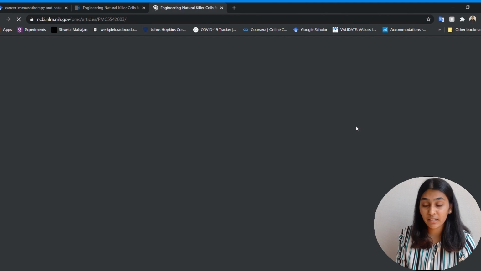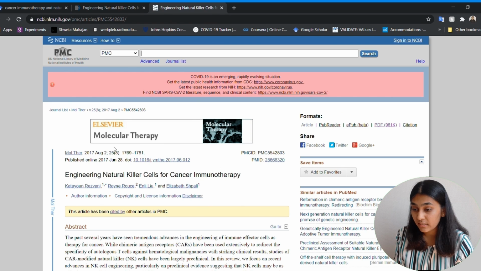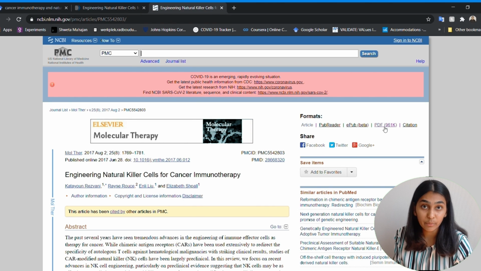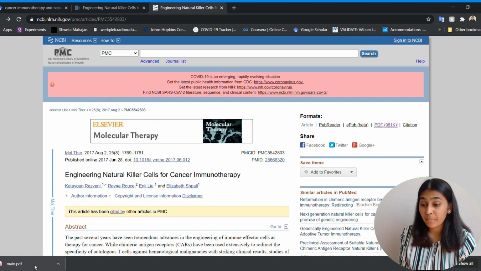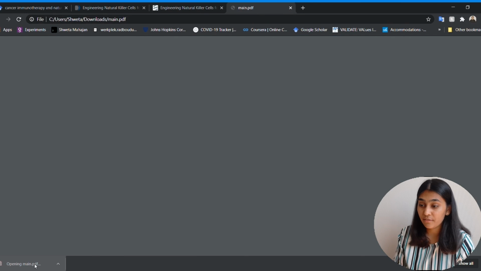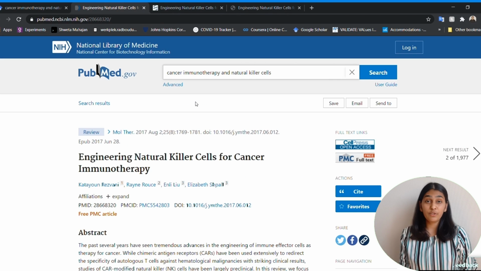you are redirected to a page, and here you can see that there are various formats in which you can download the research paper. So for example, if you click on PDF, then it will download the PDF file of the research paper. So once you find the relevant research paper, then the next step is getting a copy of the research paper.